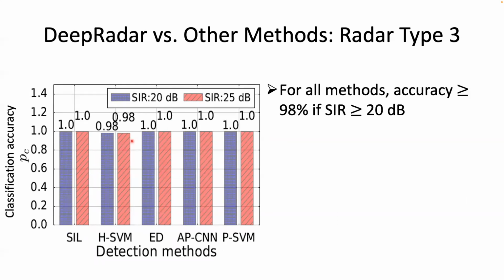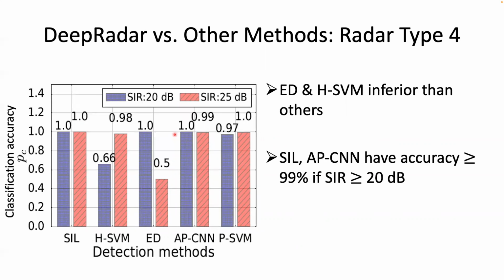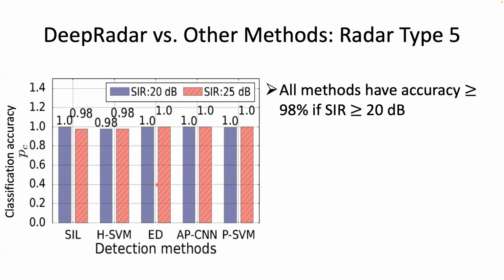For radar type 3, all methods perform well, and the accuracy is above 98%. As in radar type 1 and 2, energy detection and HSBM methods are inferior to the others in radar type 4. Similar to radar type 3, for radar type 5, all methods have comparable performance, and the accuracy is above 98% at 20 dB SIR.